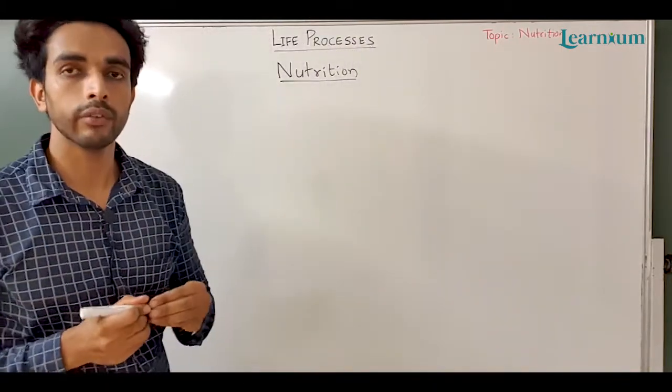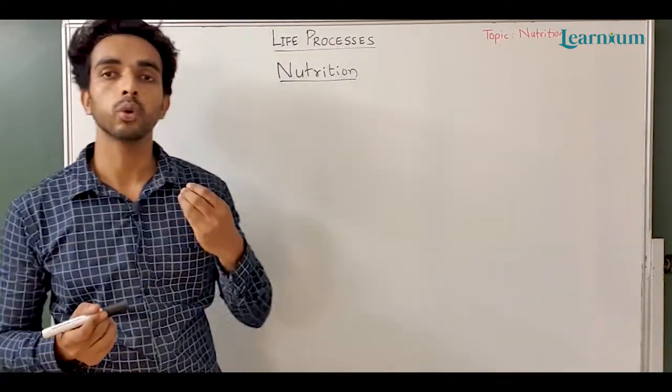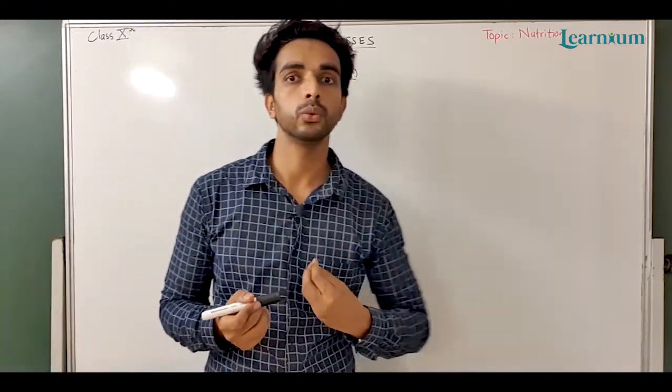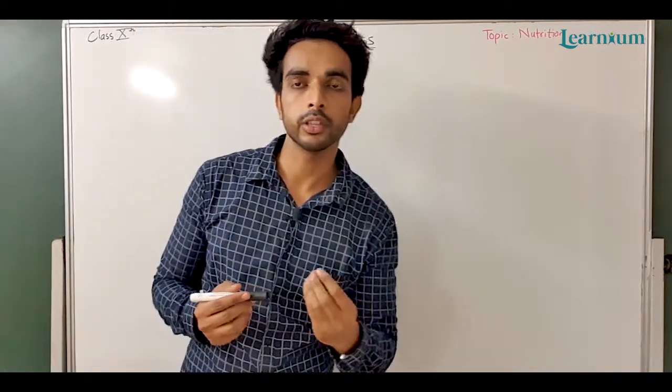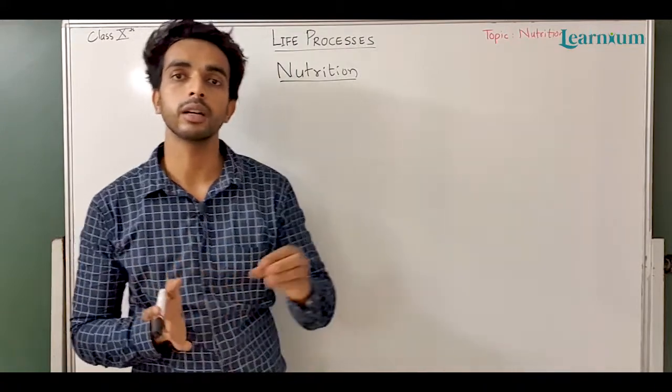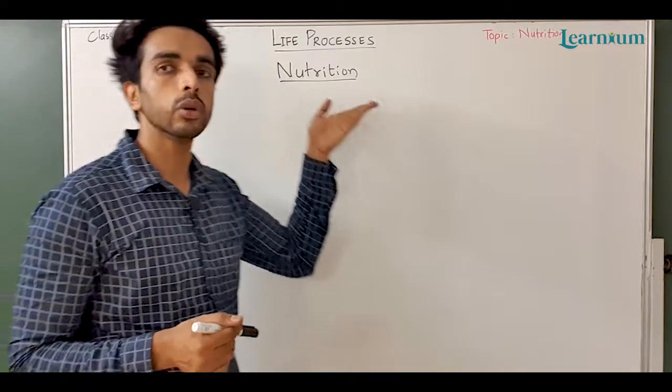Whenever we are eating some food, food is having nutrients, and from those nutrients we are getting energy to do our work. Nutrition is of different types in organisms. Animals are different and plants are different, they are not the same, so the nutrition is also different.